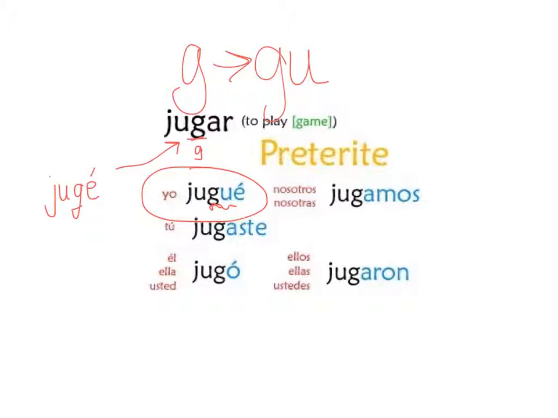The rest of the forms, of course, you just keep your regular G. Jugaste, jugó, jugamos, jugasteis, and jugaron. So the spelling change again happens only in the yo form in the preterite.